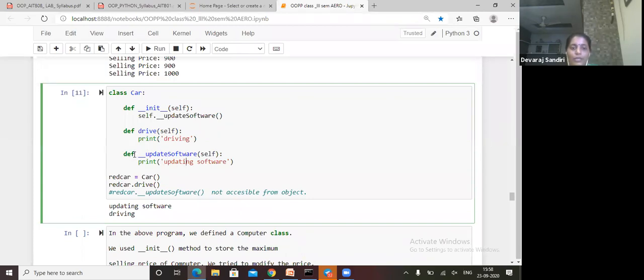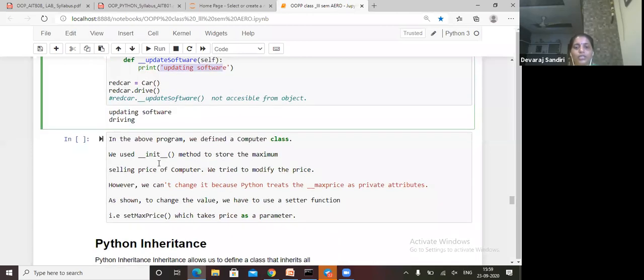It will first print updating software, after that it will go for drive. Okay, understood, all of you?